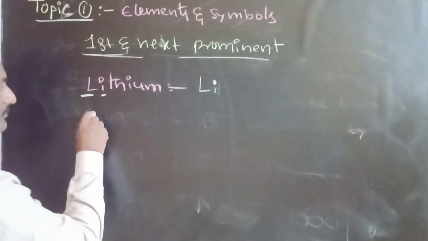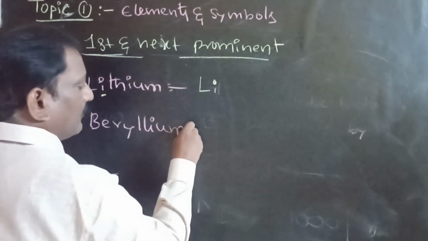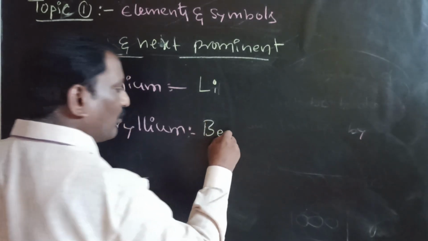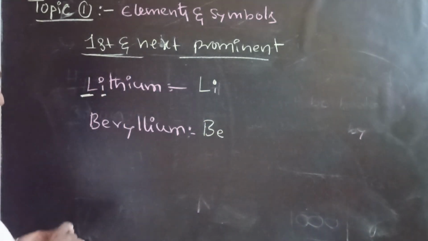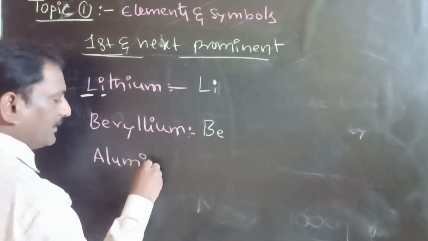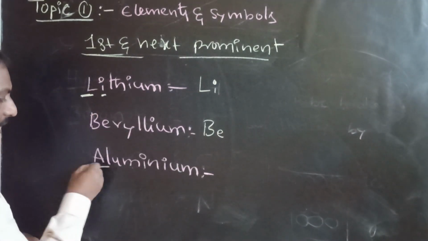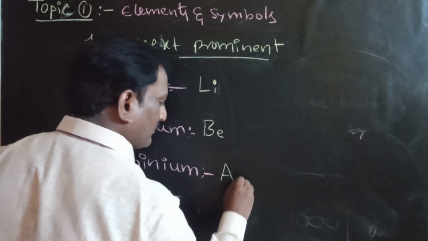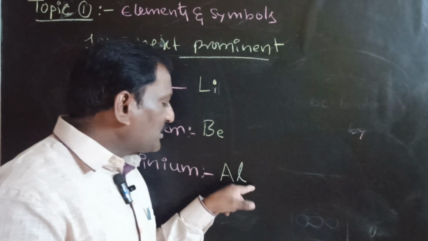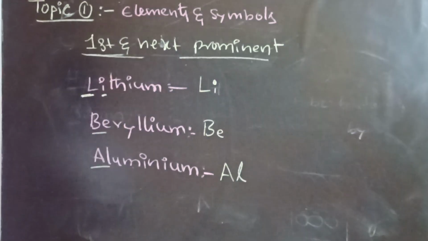Next one, beryllium. So the symbol of beryllium will be capital B and small e. Next one, aluminum. The symbol of aluminum will be capital A and small l. Listen carefully. The first letter must be written in capital form. The next prominent letter must be written in small form. Please remember that.